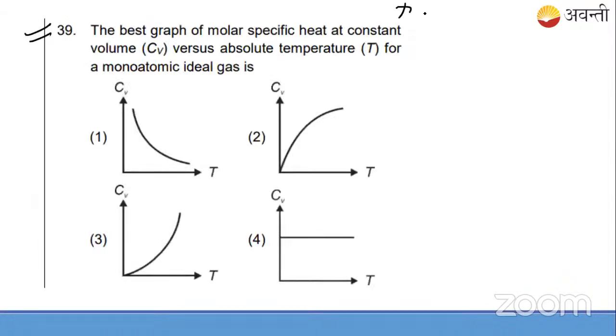Let us move next. 39 number question, this is from thermodynamics. All of you solve fast, it's very easy. Thermodynamics 11th syllabus revision question: the best graph of the molar specific heat at constant volume versus absolute temperature of a monatomic ideal gas, what will it be? Anybody can answer, you have studied this thing. I'm launching the poll. Tell me quickly, what will be Cv versus temperature for a monatomic ideal gas?